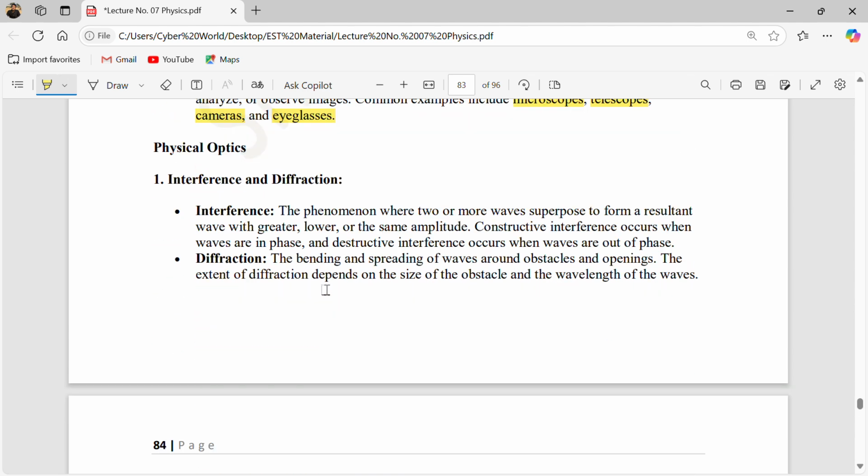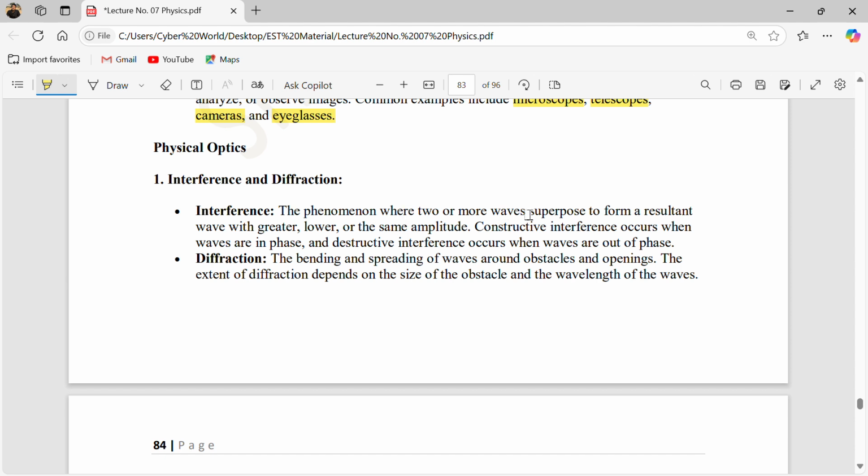Now let's move on to another topic: interference and diffraction. Everybody knows what interference is. Interference is a phenomenon in which two or more light waves merge into each other. They interfere with each other. But diffraction is something else: the spread of light around an obstacle. The beam of light after passing the obstacle spreads out; the double slit experiment is an example of diffraction.